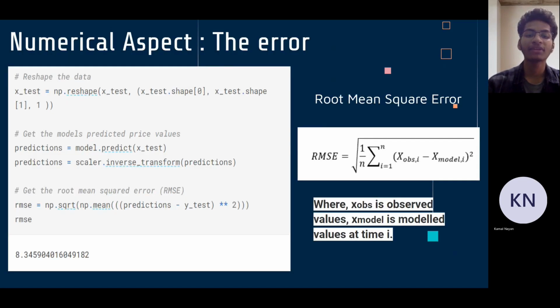However, apart from the behavioral aspect, we also calculate the numerical aspect, which is the error from the actual observations. We use the root mean square method to calculate the error, which comes to be 8.3459.